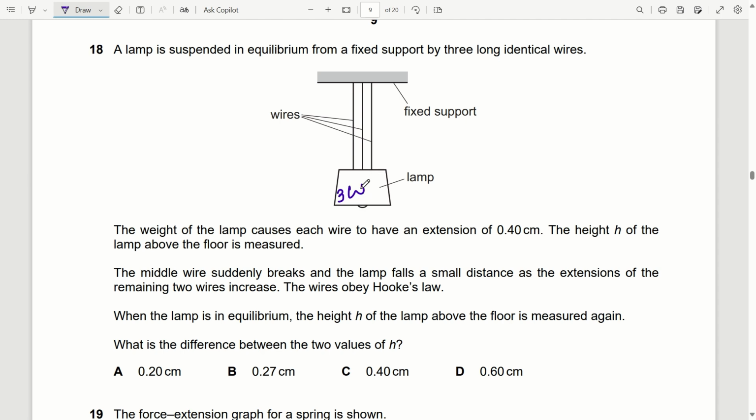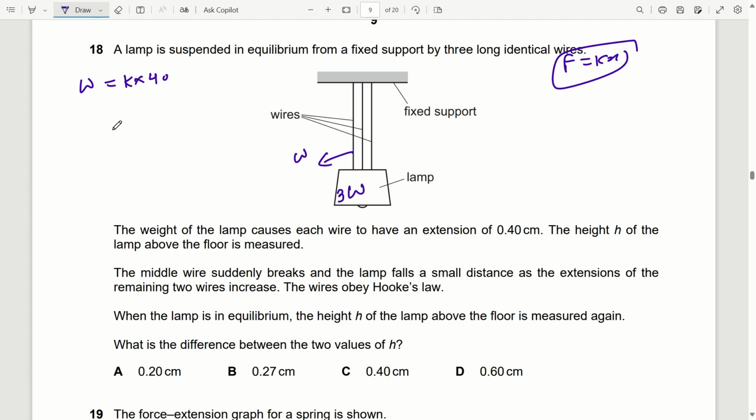Due to this 3W weight acting on three wires, extension is there in each wire. So what will be the weight on each wire? On each wire weight will be W, and we know that F is given as Kx. Since wires are identical, K will be same. Means due to W weight, extension is 40 centimeter.